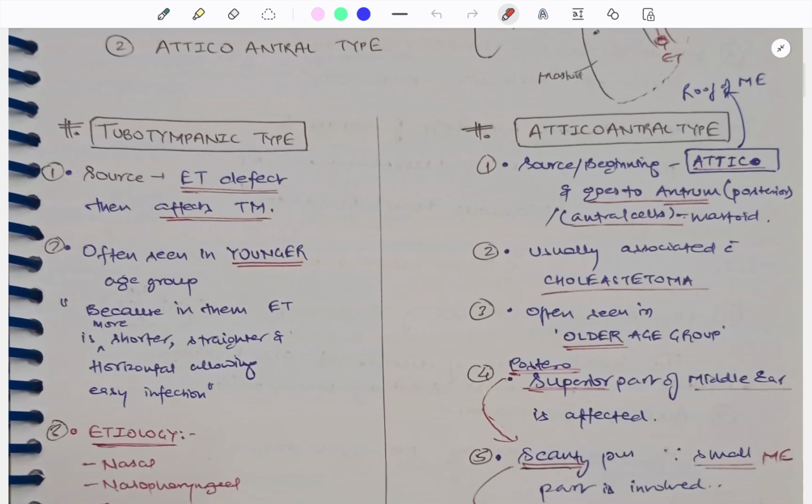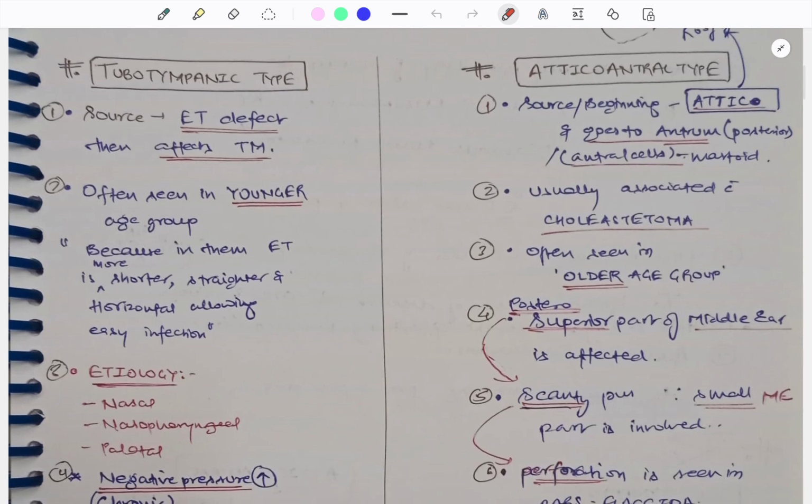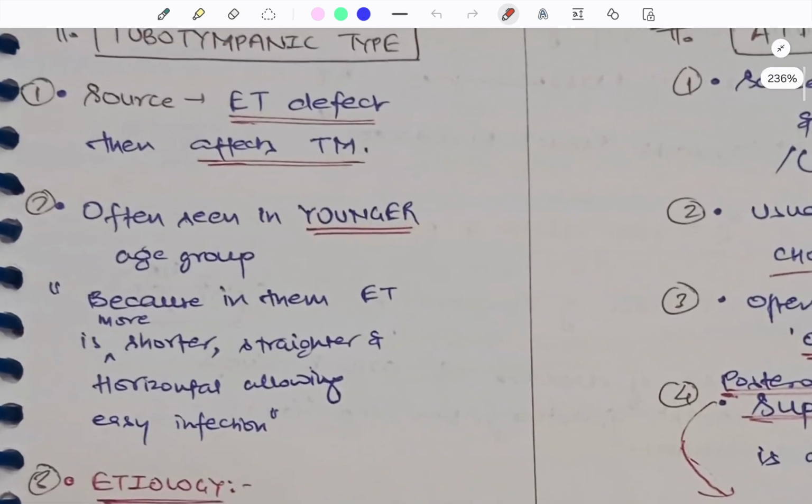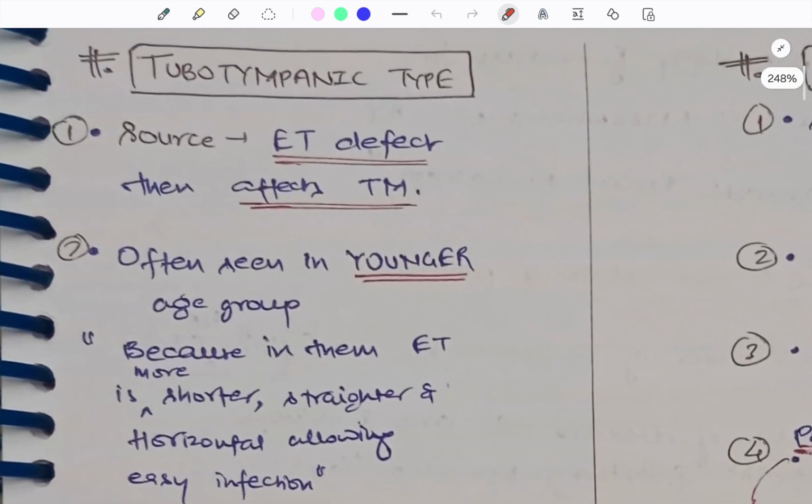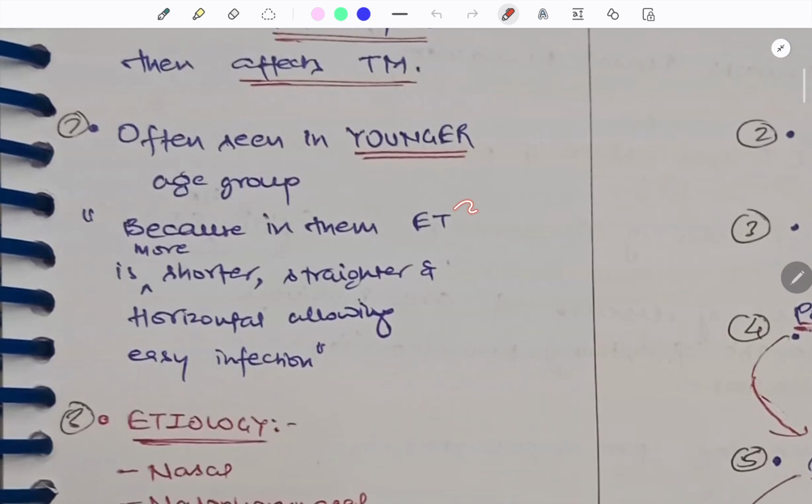Now let's learn each one of them separately. First we have the tubotympanic type. So you know the source: the source is the eustachian tube, and then it affects the tympanic membrane. It is often seen in the younger age group. Why in the younger age group? Because in them the eustachian tube is shorter, straighter and more horizontal, allowing easy infection.